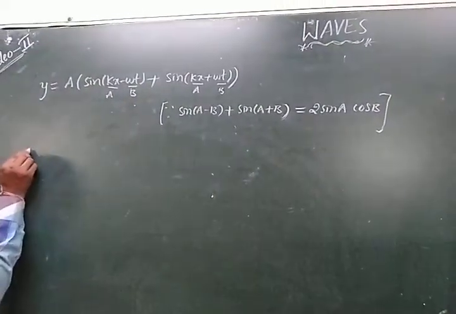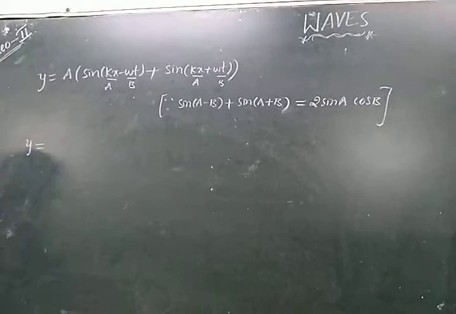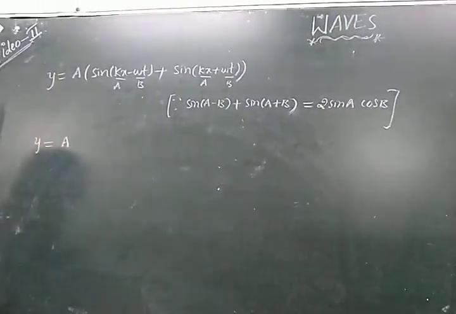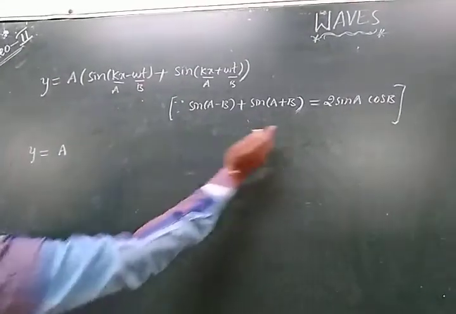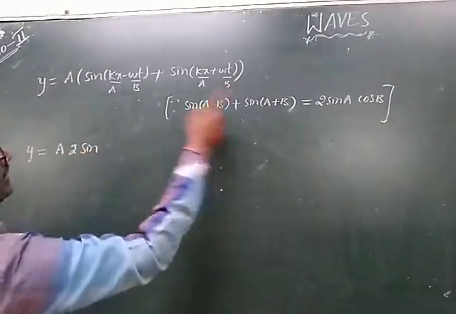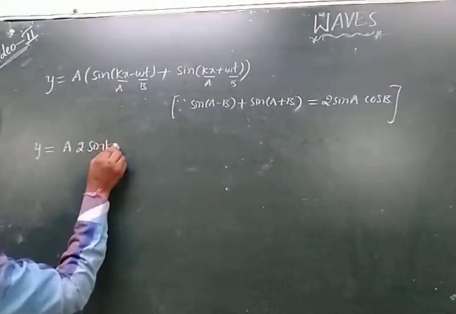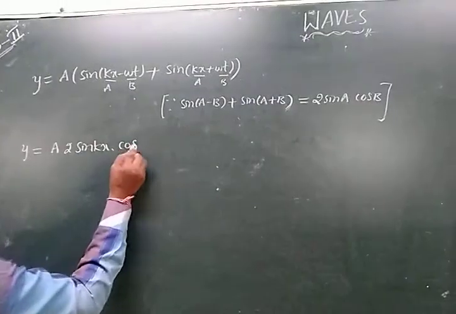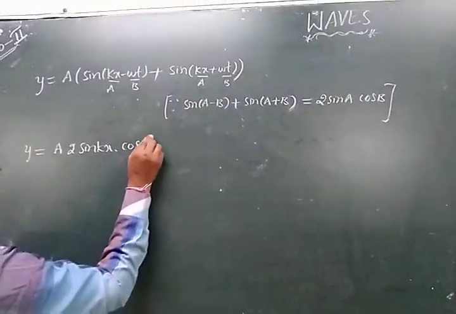Then we can write the resultant displacement y is equal to a, the amplitude, taking a common, and 2 sin a, that is sin kx, into cos b, that is cos omega t.